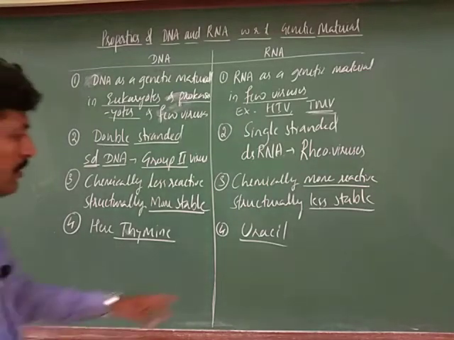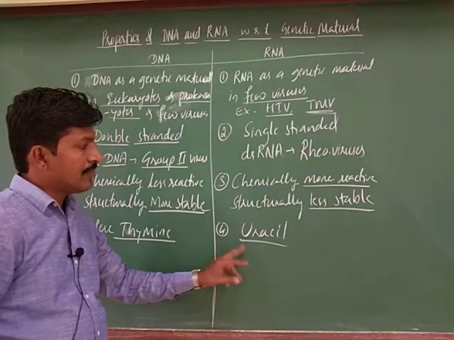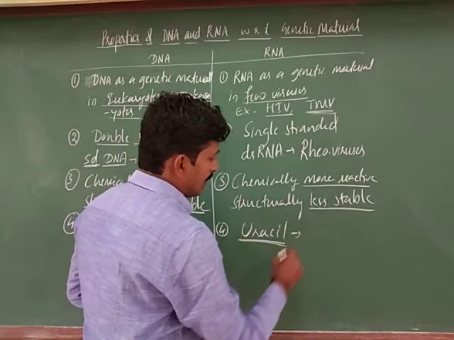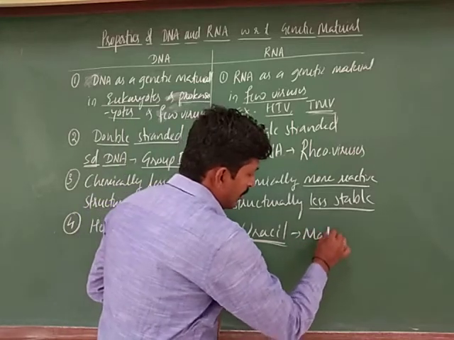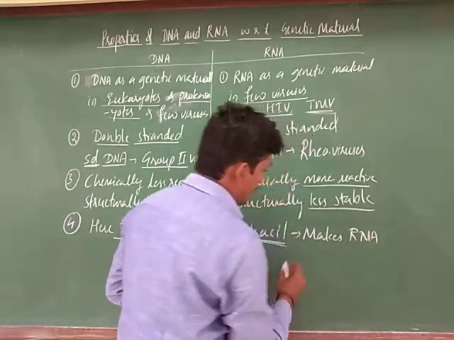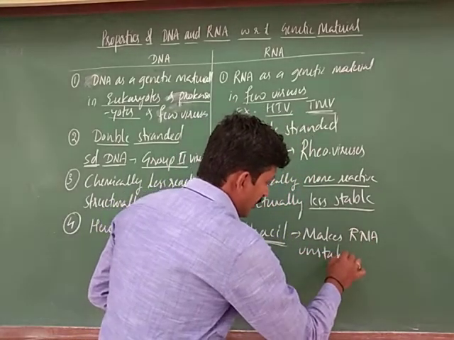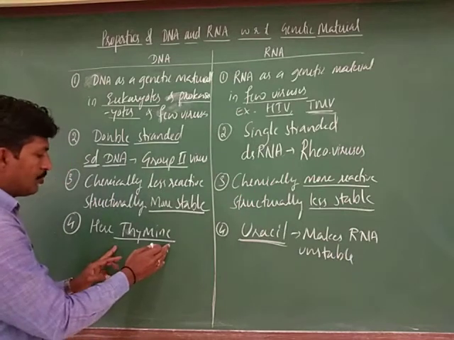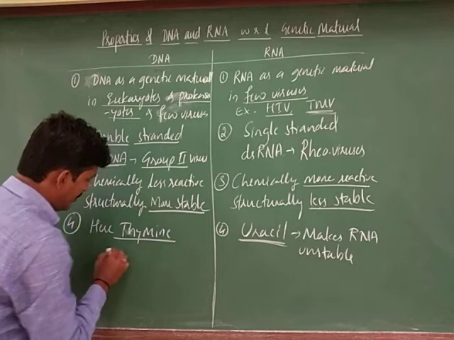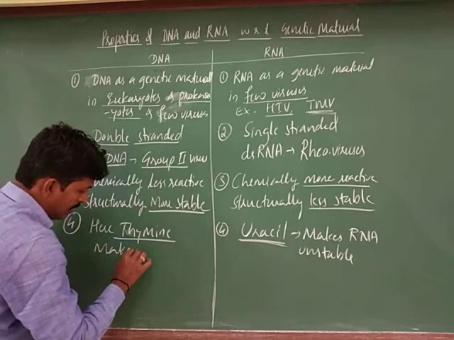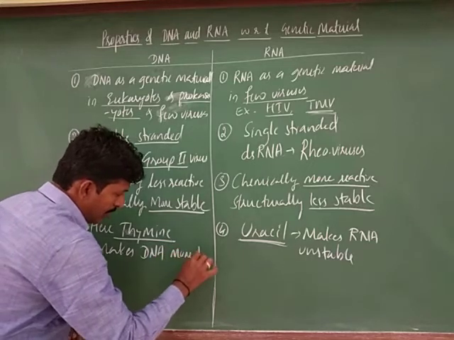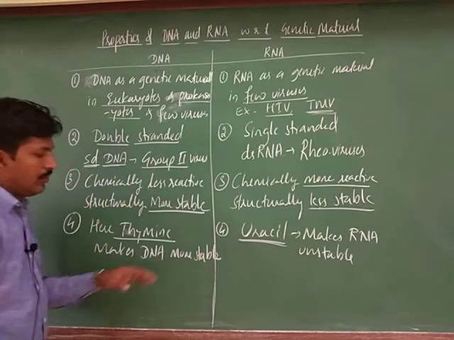See, the uracil makes it unstable. So what we discussed now, it is less stable. So this uracil makes RNA unstable. The same way here, due to presence of thymine, it makes DNA more stable. Thymine makes DNA more stable.